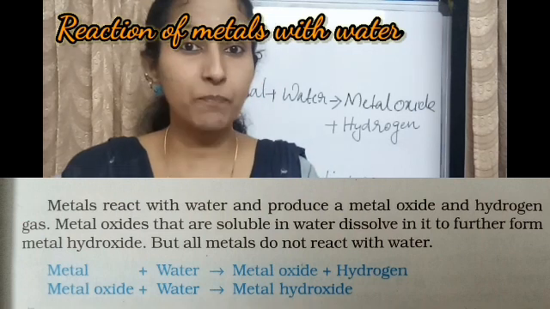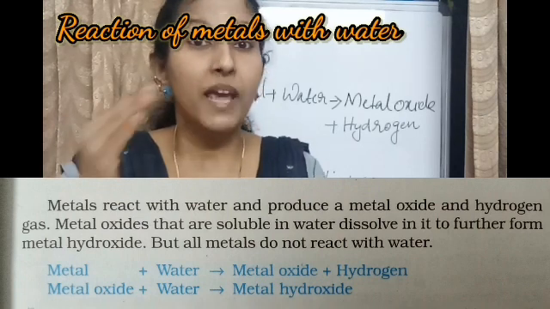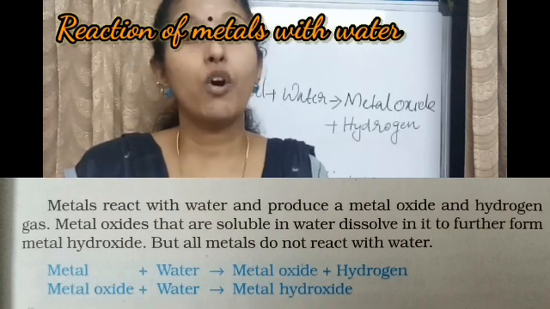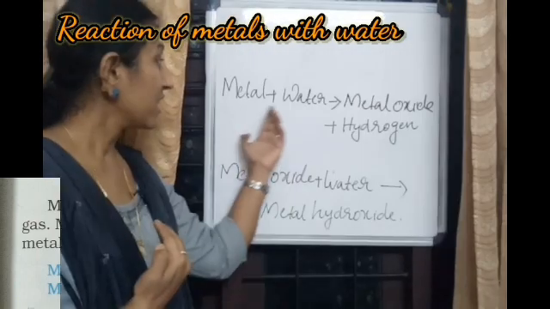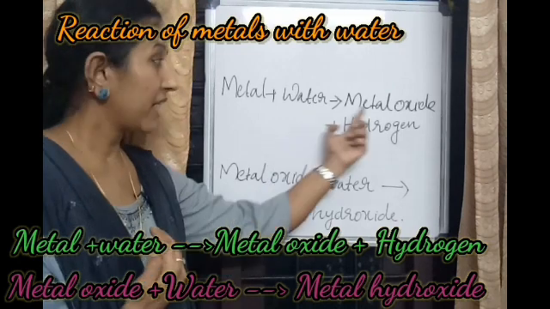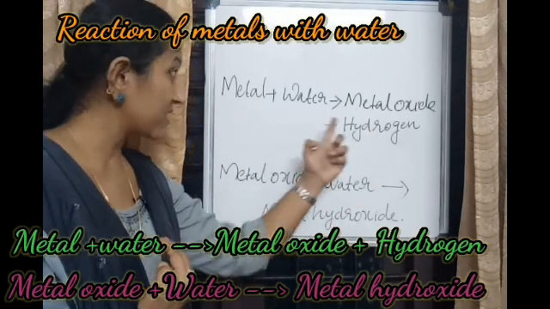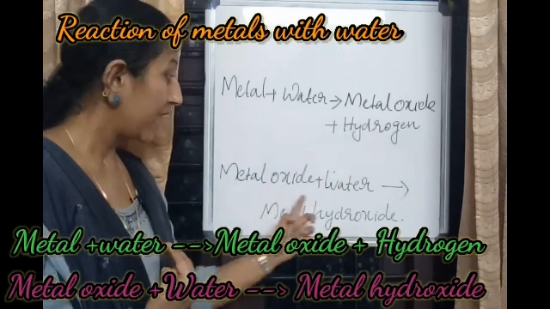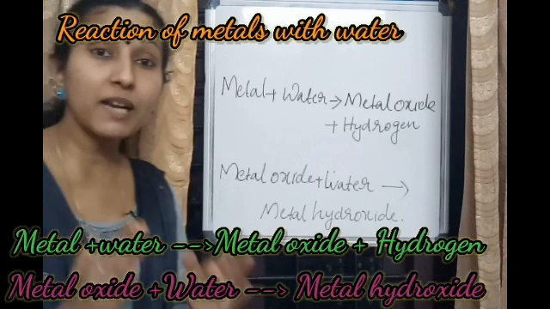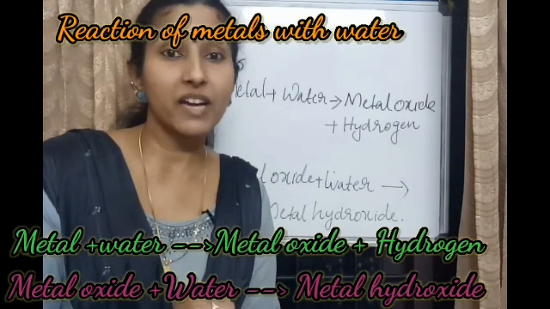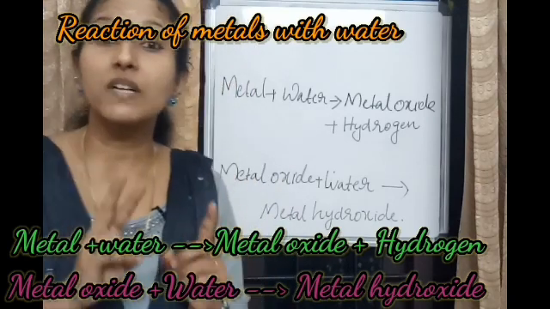In the second step, the metal oxide formed in the first step again reacts with water to form metal hydroxide. So the final product in metal-water reactions is metal hydroxide, but this reaction occurs in two steps.